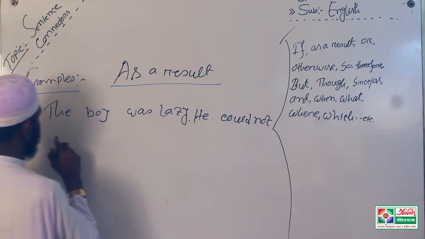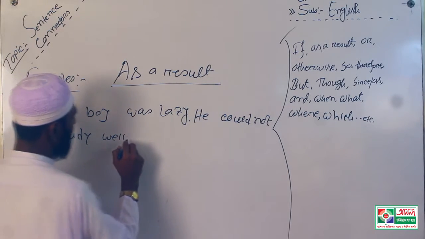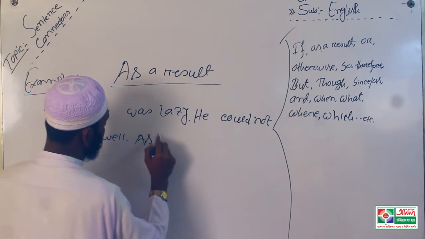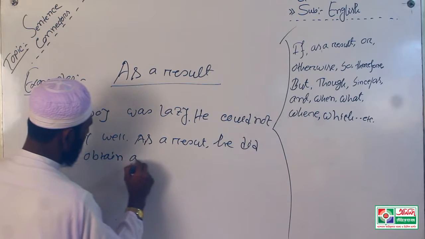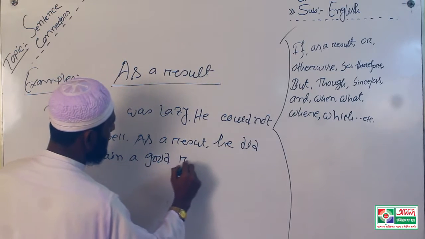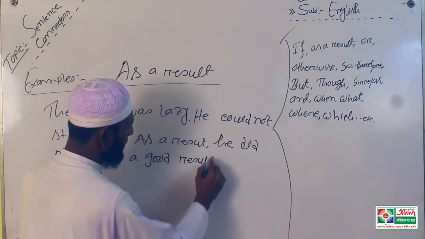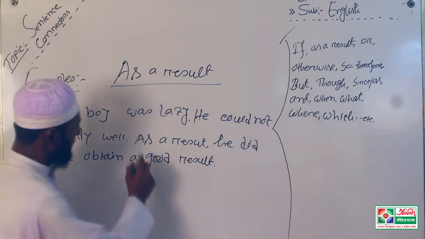He could not study well. As a result, he did not obtain a good result. Look at the board.